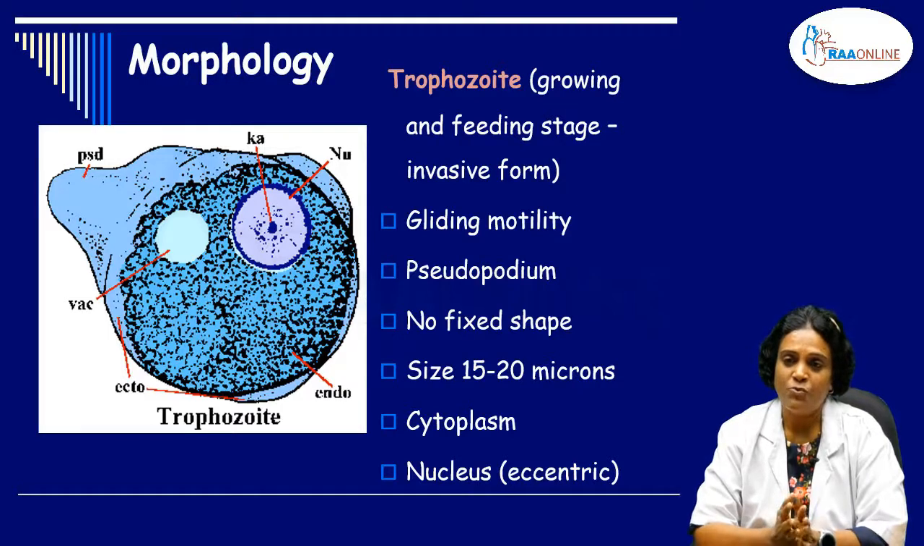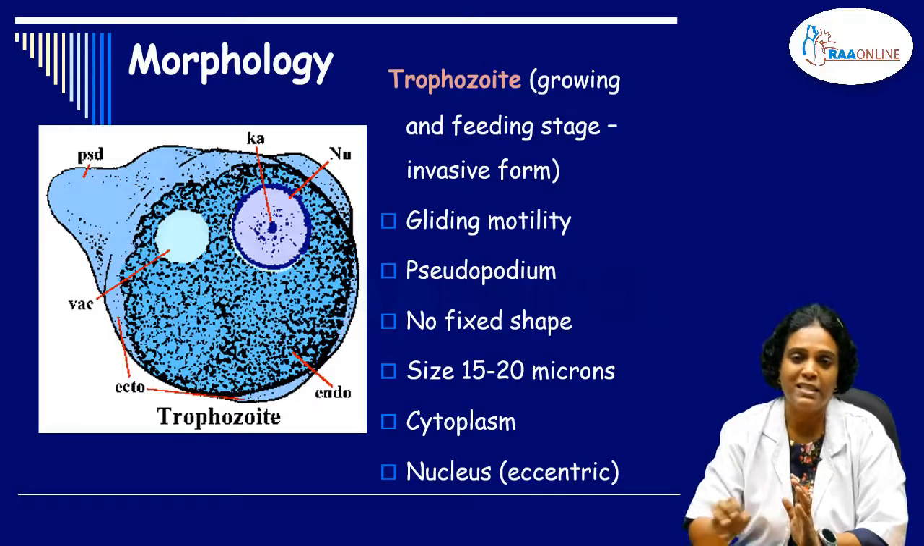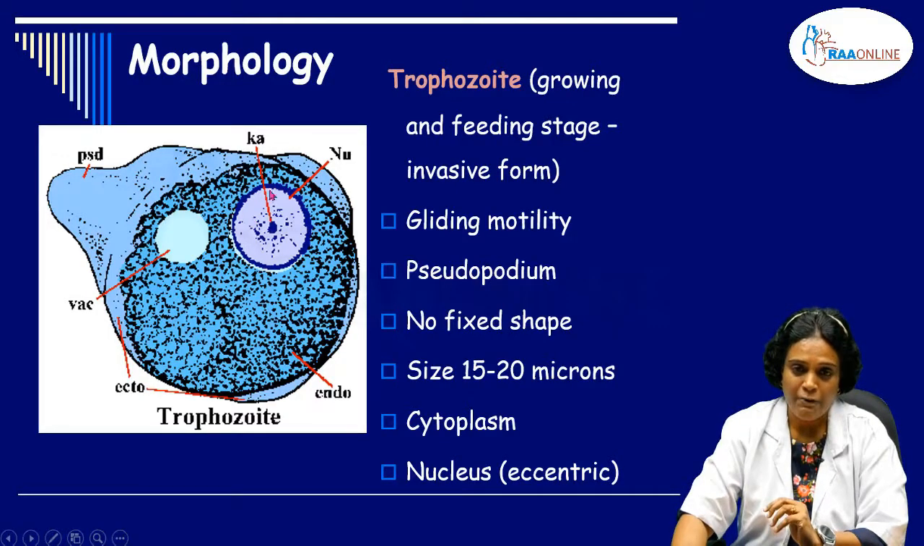And this trophozoite is motile and it uses its pseudopodium for its motility, and it will be irregular in shape, and the size will be 15 to 20 microns, and the nucleus will be eccentric in nature. So it is away from the center, and this is the pseudopodia, which helps in the motility of the trophozoite, and it has an irregular shape.